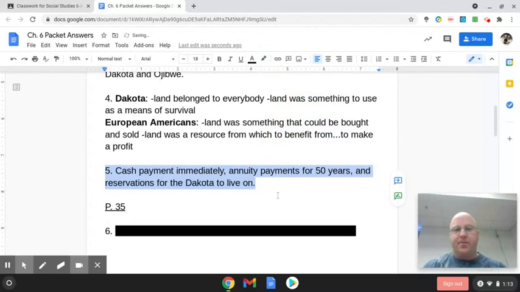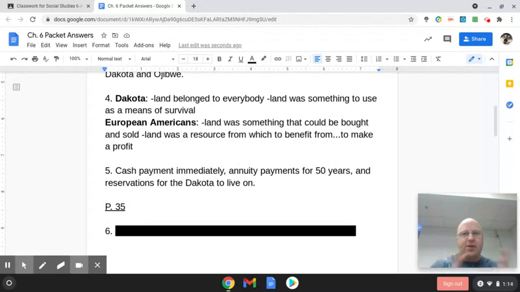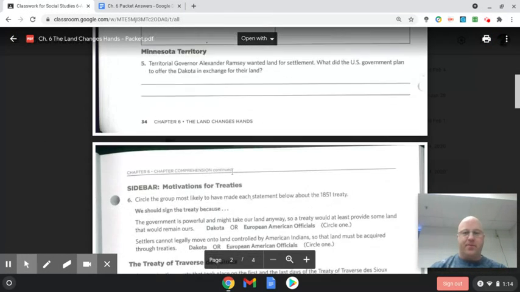You give us land, we'll give you money right away. We'll give you a cash payment, we'll pay you. And then we'll give you annuity payments for 50 years. Annuity is referring to something that happens annually, so every year. So they said every year, after this time, we'll give you money for 50 years. And we'll also give you reservations to live on. So land, you can at least keep some of your land. Those are the things that Ramsey offered them in one of the treaty meetings.